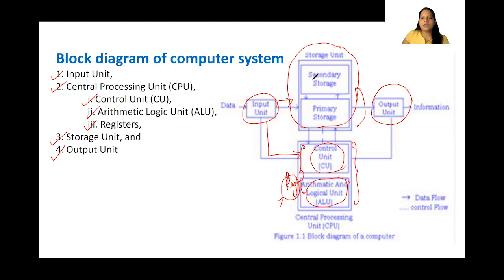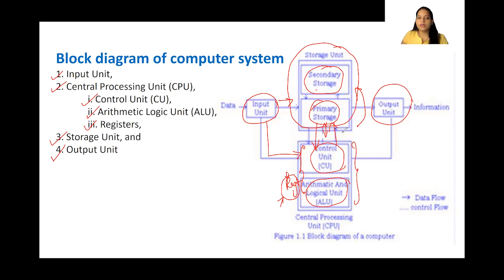Even in the storage, you can see there is a primary storage and then there is a secondary storage. Now, what is the difference between them? Primary storage is something which is used by the CPU during the calculation, like your register. More often primary storage is used. So during any calculation, the data is accessed by the CPU from the primary memory, and after performing certain operations, the results are stored in the primary memory by the CPU.